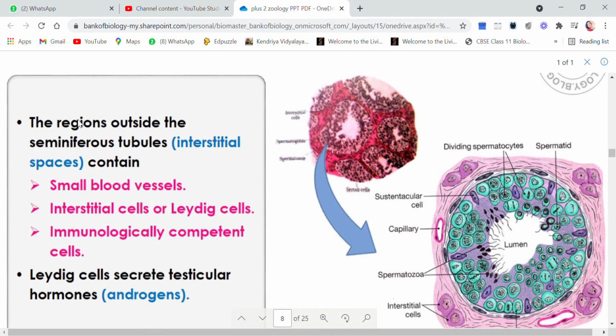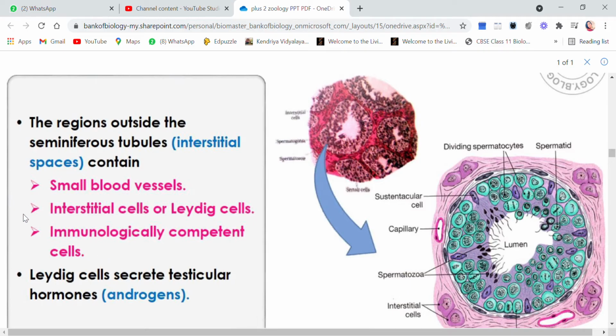Now the region outside the seminiferous tubule, right? That was inside the seminiferous tubule. Now the region outside the seminiferous tubule has certain space called interstitial space, and this region contains some blood vessels, some interstitial cells or Leydig cells, some immunologically competent cells.